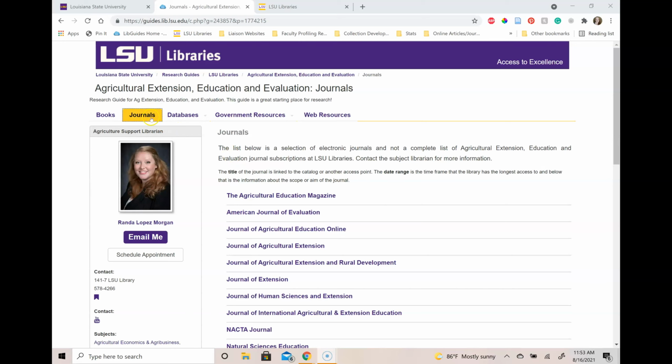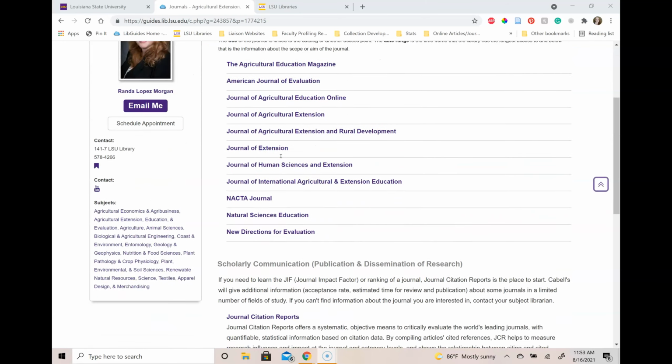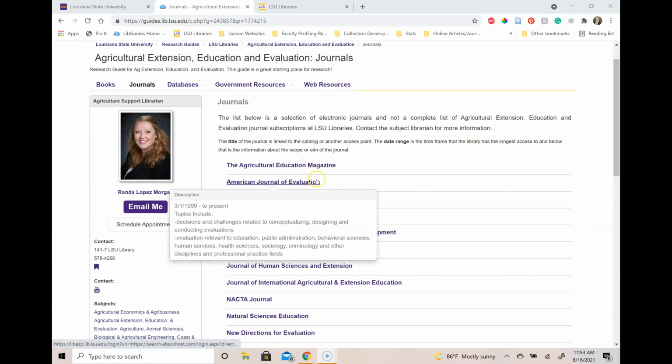The next tab is journals. These are journals that are specific to your field. This is not everything we have, but it is a curated list. If you hover over the title, you can see the date range of the journal and the information about what is the focus of each title.